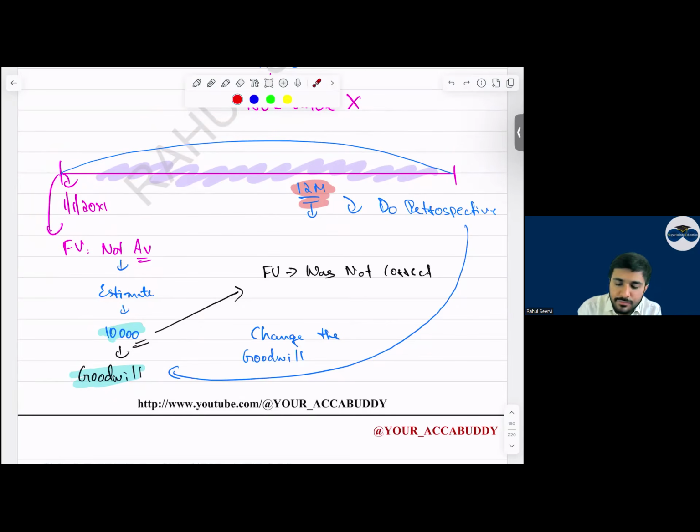Within 12 months, if you are able to calculate the fair value, then do the retrospective impact. On this date, you estimated and calculated the goodwill. But within 12 months, if you are able to calculate the true value, then do retrospective impact. Change the goodwill again. Is this clear to everyone? A very small topic, but very important.